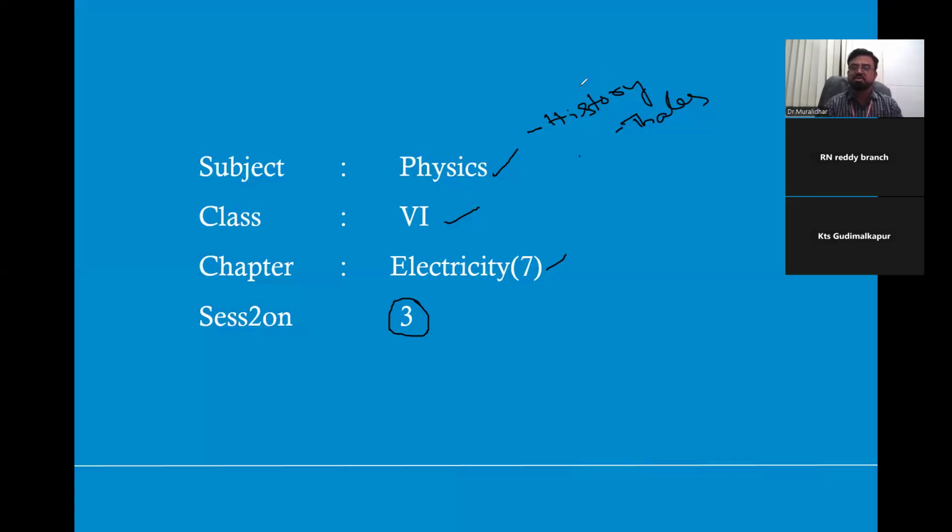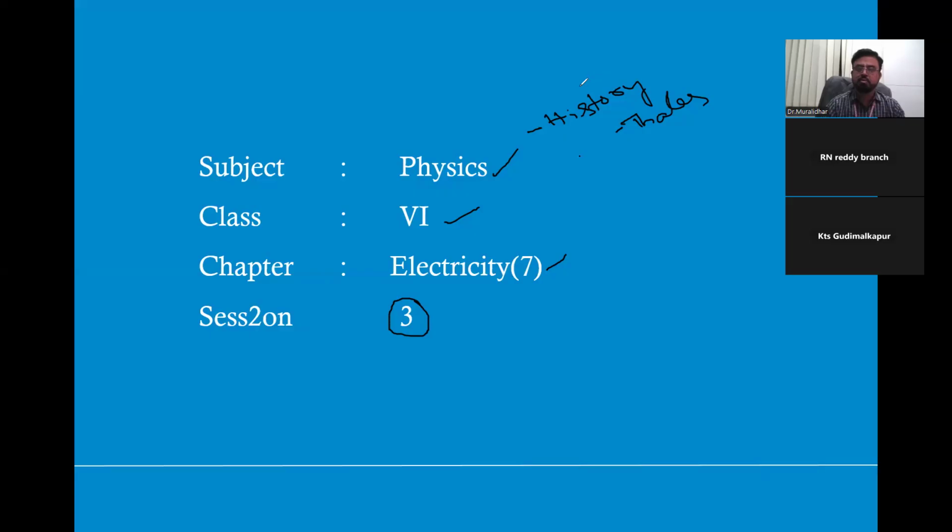From those observations, he concluded that there are two charges, one positive, other negative. Because of rubbing, they are getting charges, so that electricity is named frictional electricity.